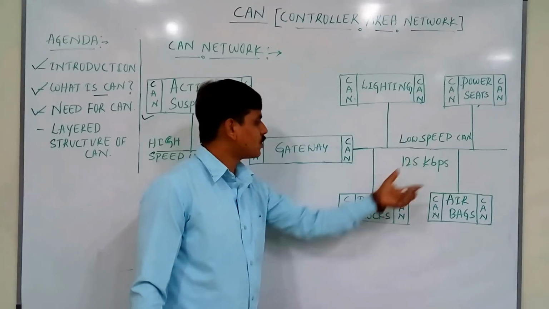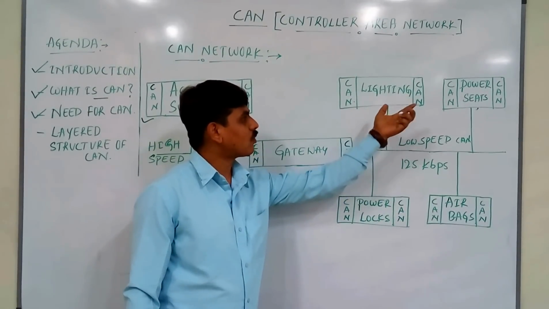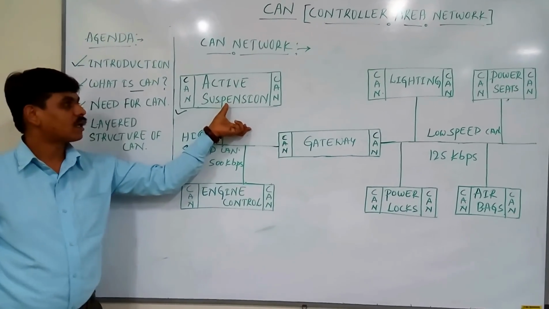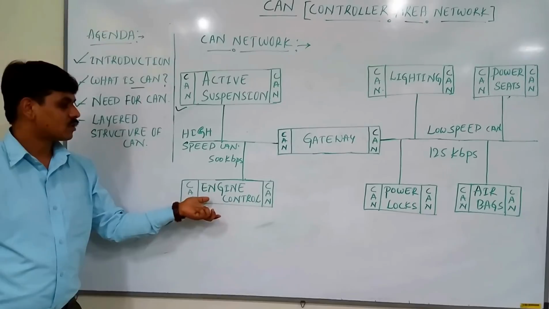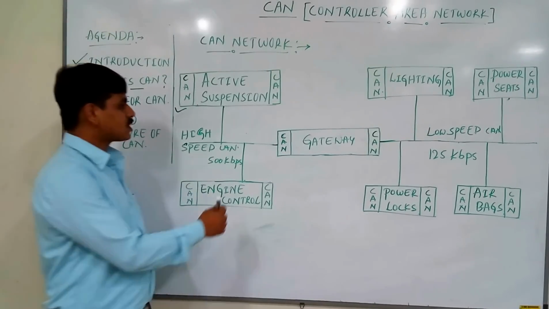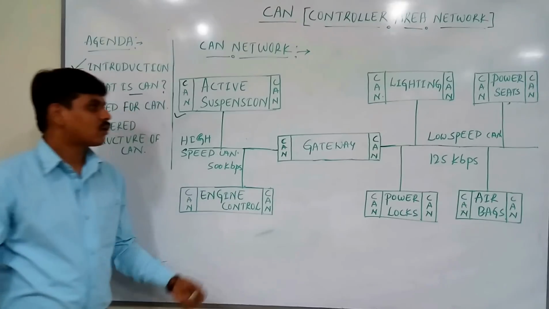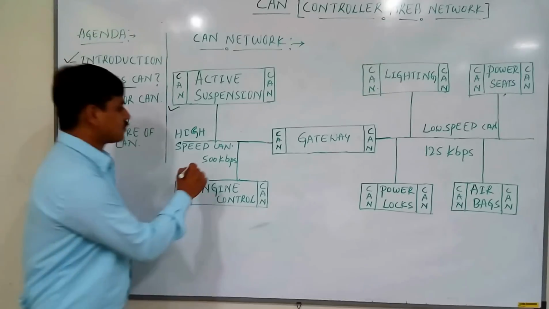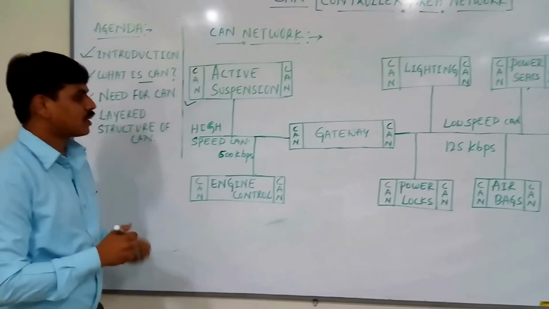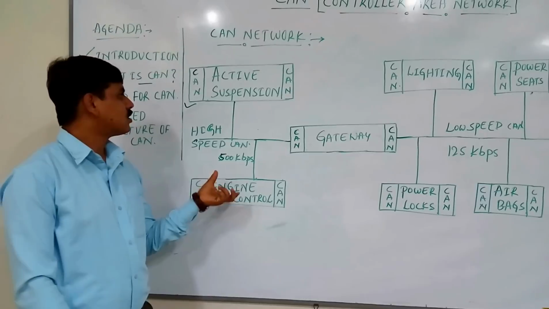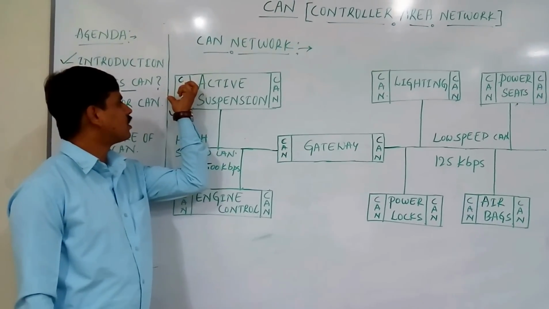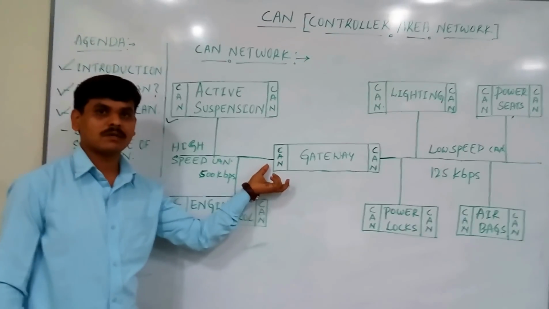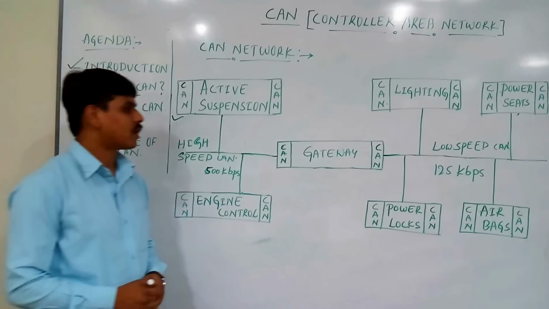The control units connected to low speed CAN are lighting, power seats, power locks, airbags, etc. And in high speed CAN, active suspension and engine control unit. There will be still more. In modern high-end cars, we may see around 70 to 80 ECUs in a car. High speed CAN operates at 500 kbps. This is accomplished with the help of this CAN hardware. In this way, CAN was introduced into the automotive domain by Robert Bosch in 1985.